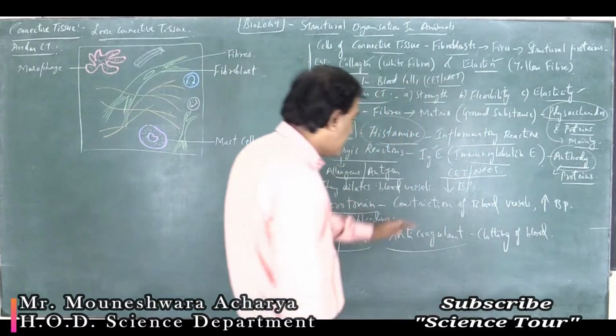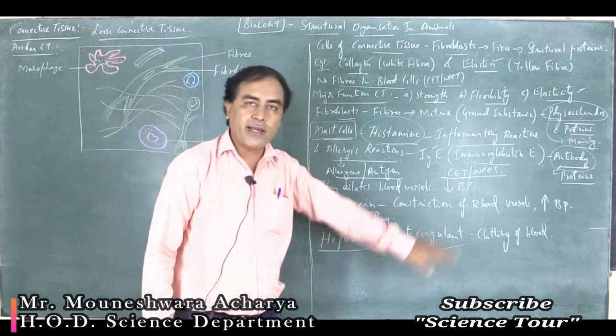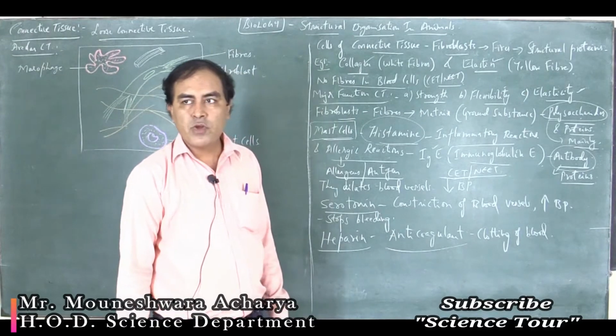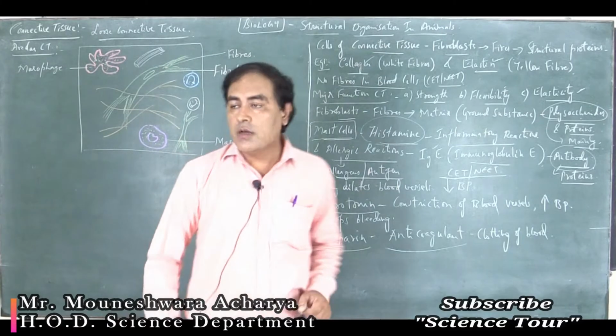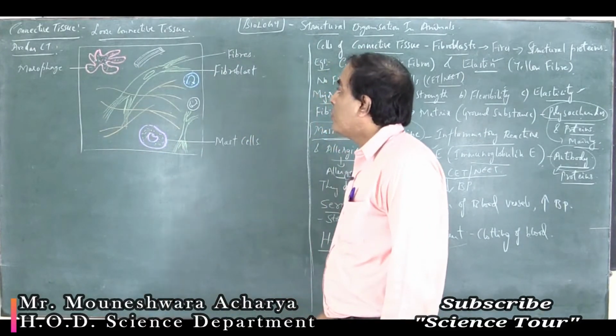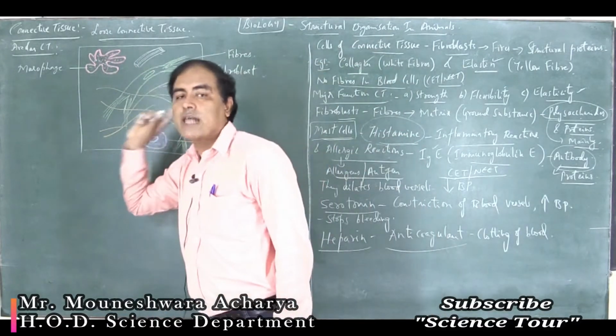Hence it also stops continuous bleeding. Okay. So these are all the chemicals secreted by which cells? Mast cells, which are found in areolar connective tissue.